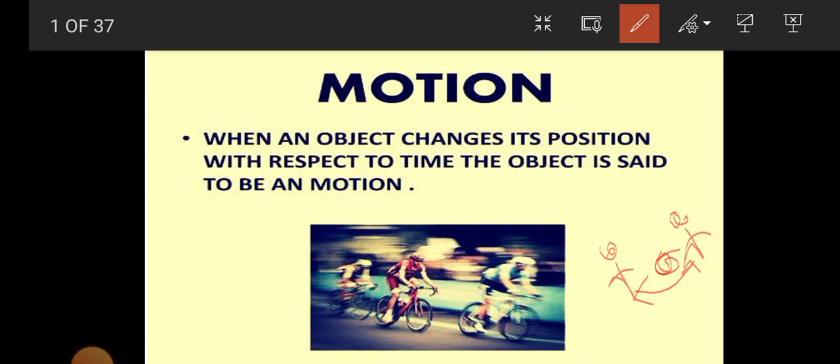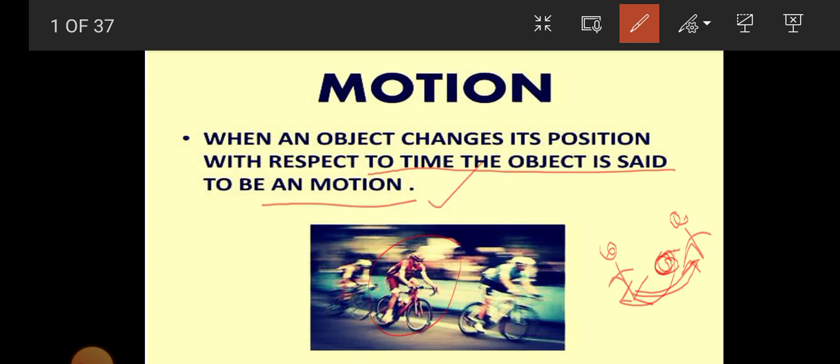So the football is an object which remains in motion, because the football comes here after 1 second and after another second it comes to the other person. So the object is said to be in motion when its position is changing with respect to time. When an object changes its position with respect to time, the object is said to be in motion.